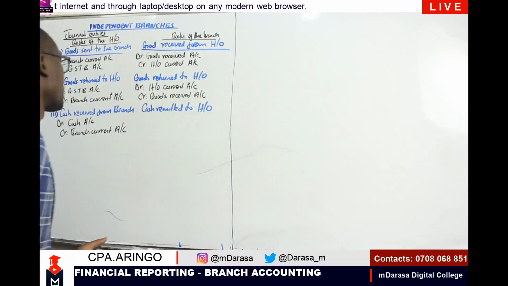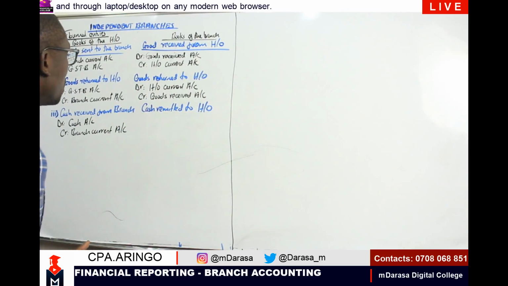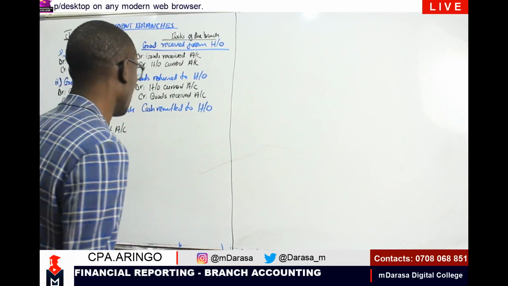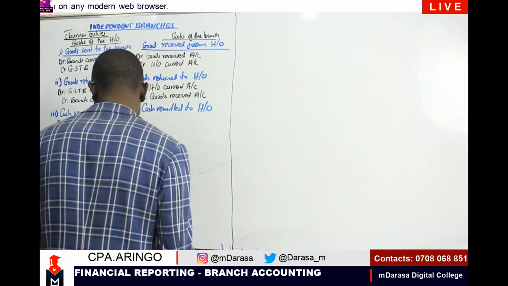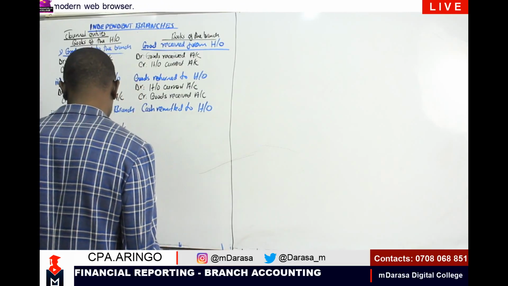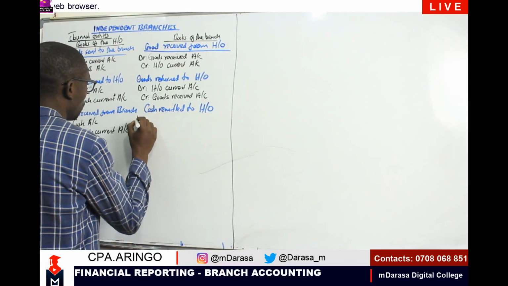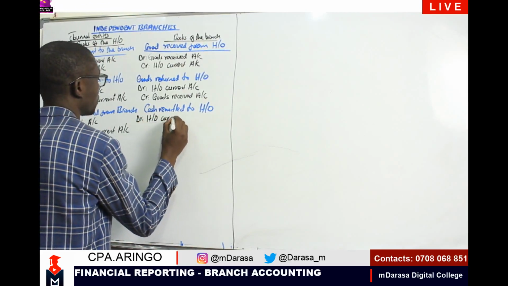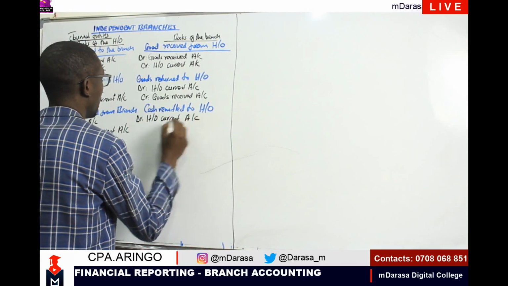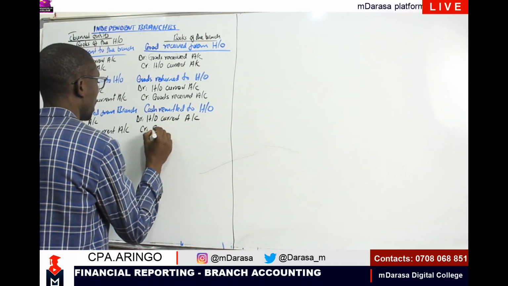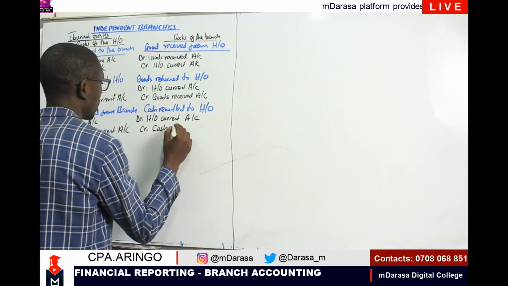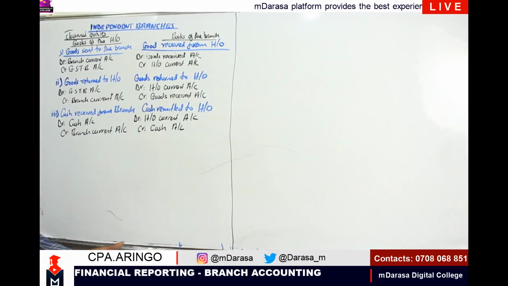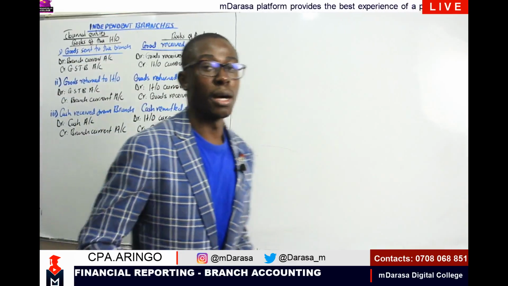Now, on the side of the branch, we are remitting our cash to the head office. And if we are remitting our cash to the head office, that means that we are going to debit our head office current account. We are going to debit our HO current account. And we are going to credit where our cash is coming from. So cash book account. So that is what we need to do.